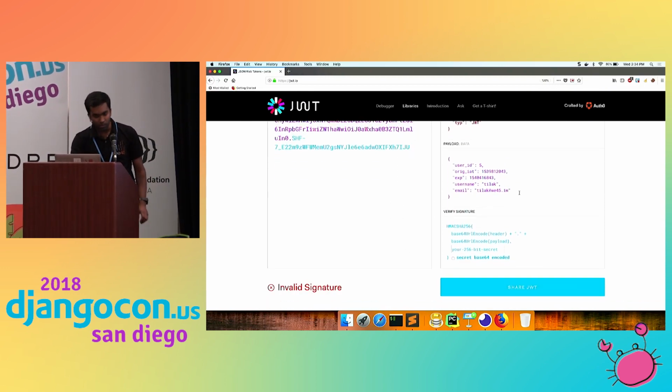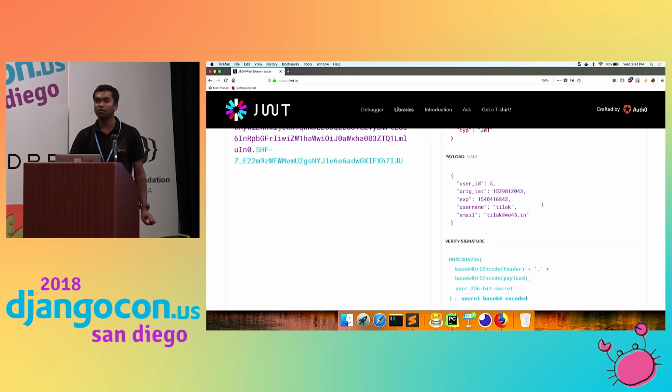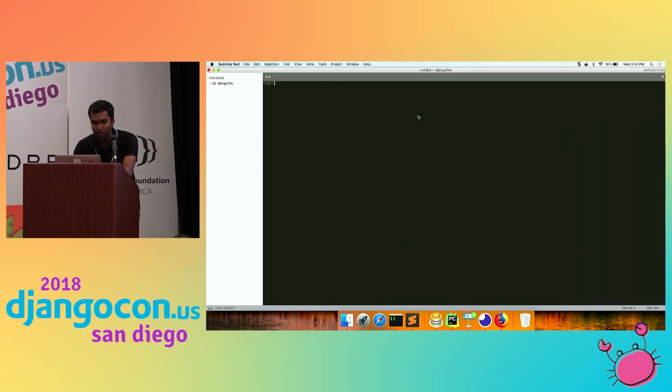Now I can see the information. The user ID is 5, the username is Tilak, and the email ID is tilak@v45.in. Now I will copy his token and paste it somewhere.